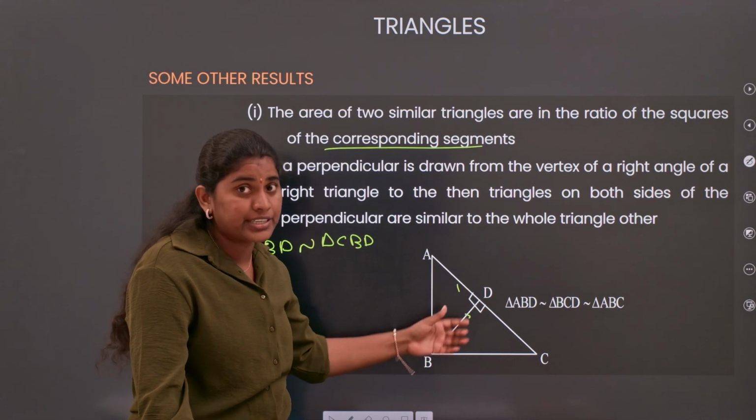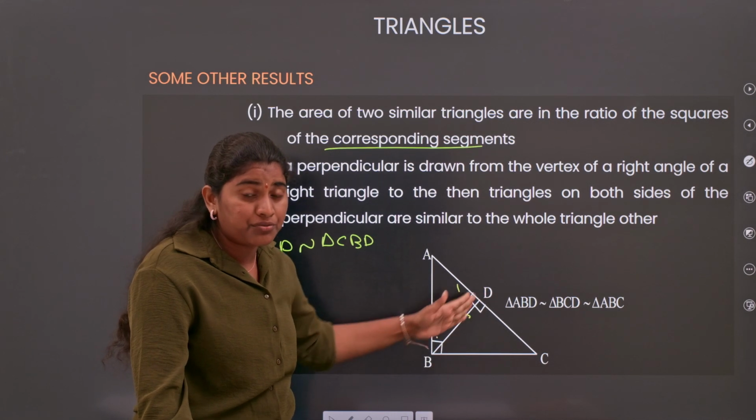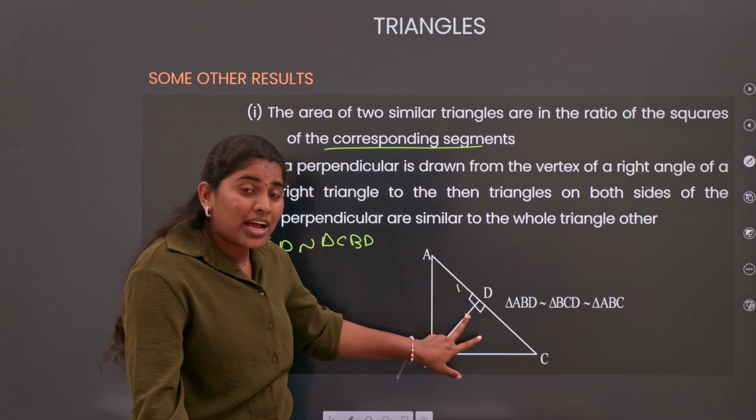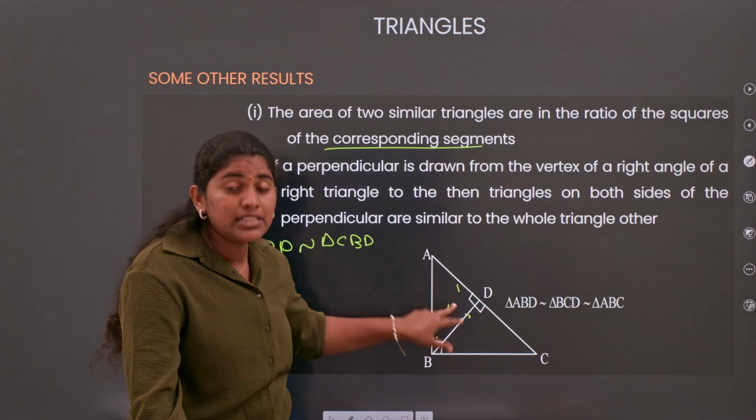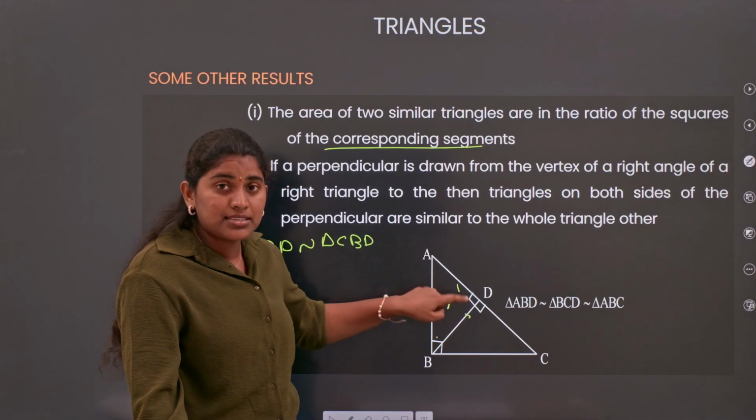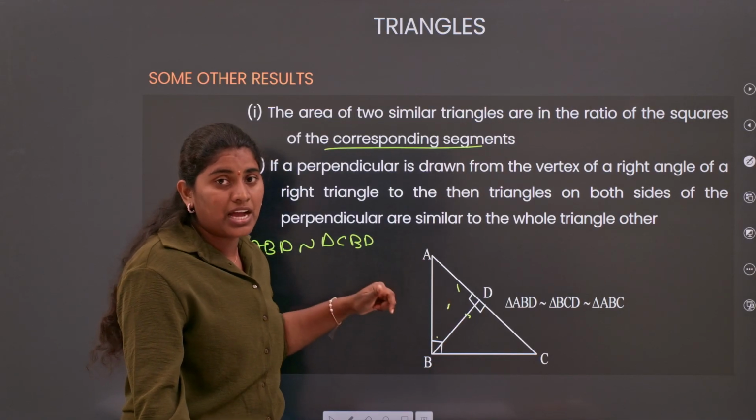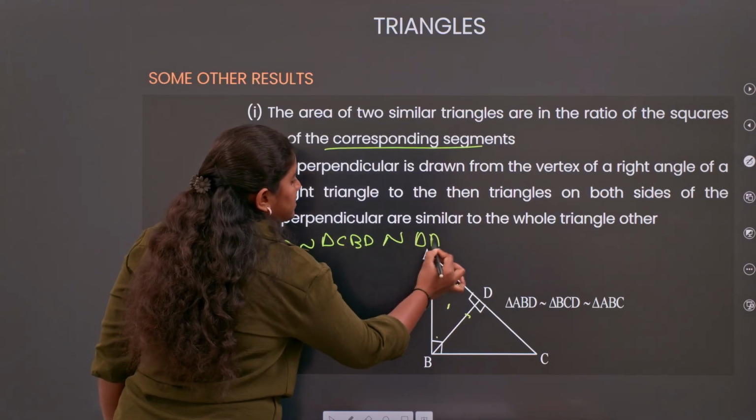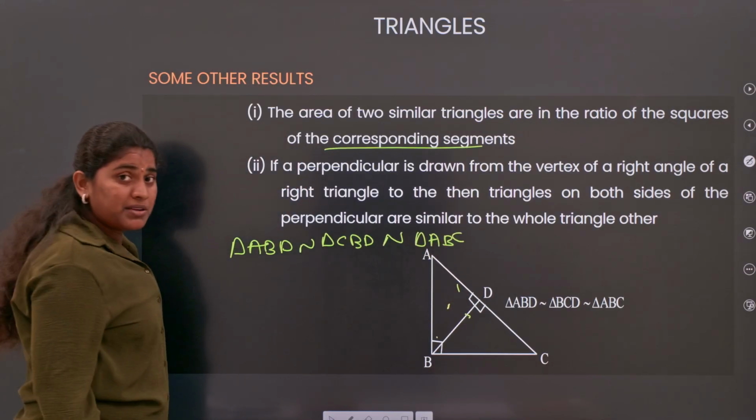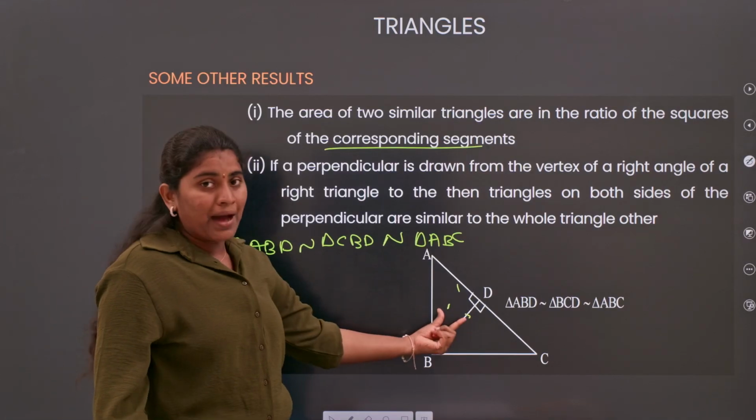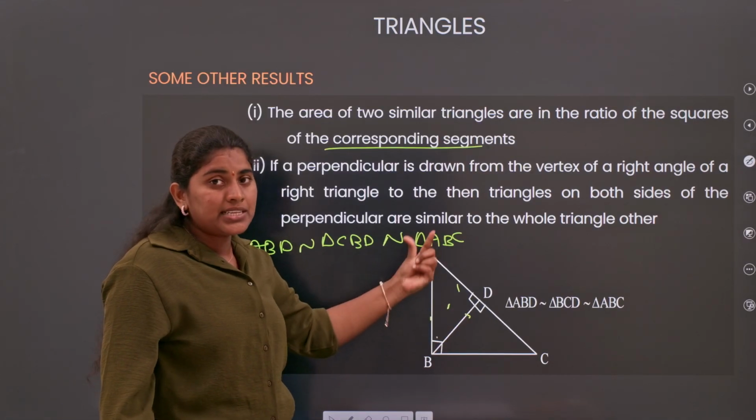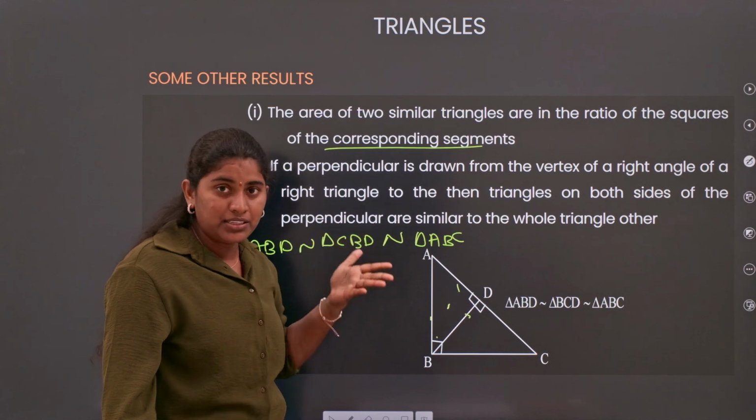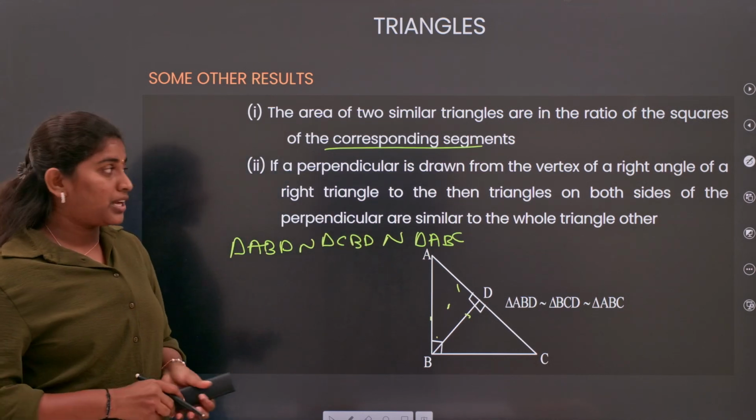So, for a right angle triangle, if you take the perpendicular from the vertex where you have 90 degrees to the hypotenuse, then the triangle is divided into two similar triangles, and these triangles are once again similar to the complete triangle ABC. It means the divided parts: ABD is similar to ABC, and DBC is also similar to ABC. Fine. So this is the simple one we have.